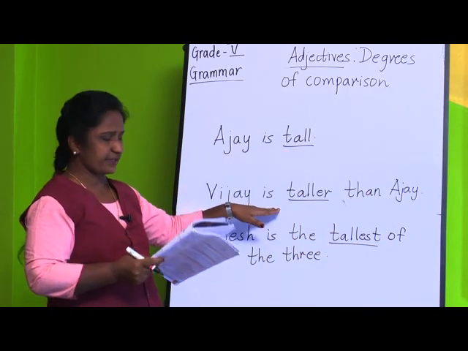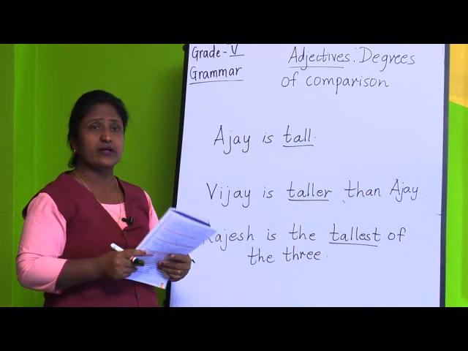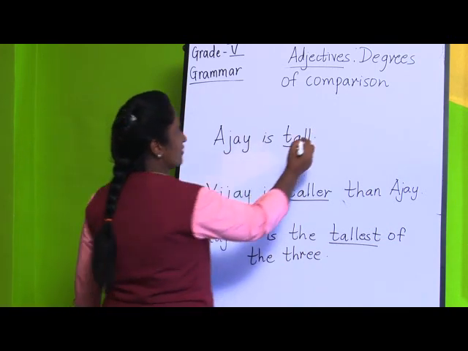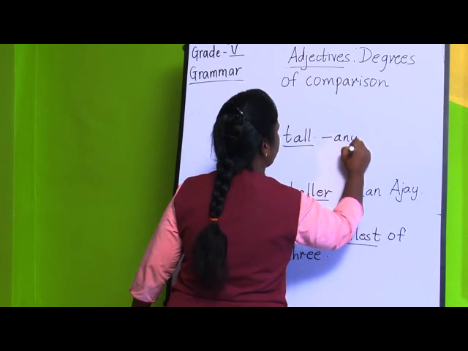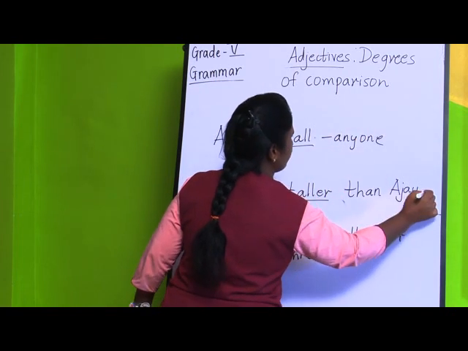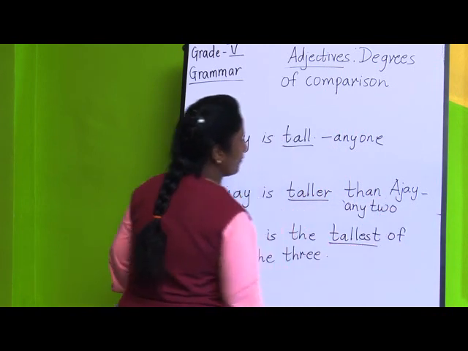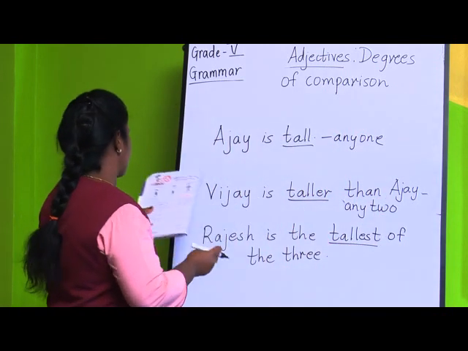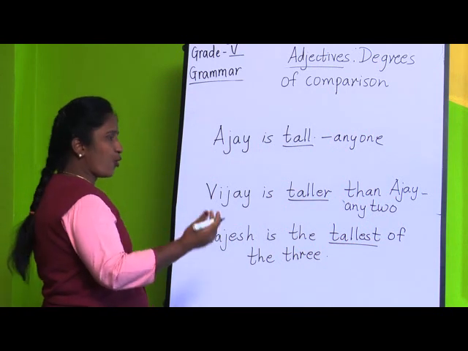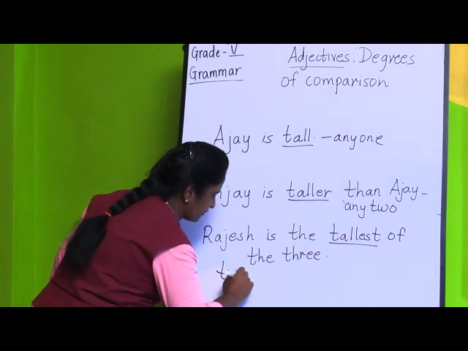In the second sentence, we use taller when we compare between two persons. And last, here we can compare between two or more persons.